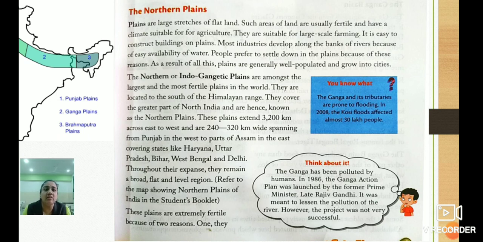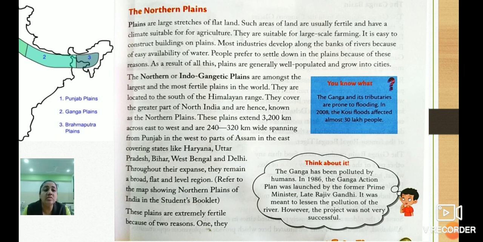Most industries develop along the banks of rivers because of easy availability of water. Yes, children, water is very important for us. So most of the industries are developed along the banks of the river. Why? Because they can get the water easily.